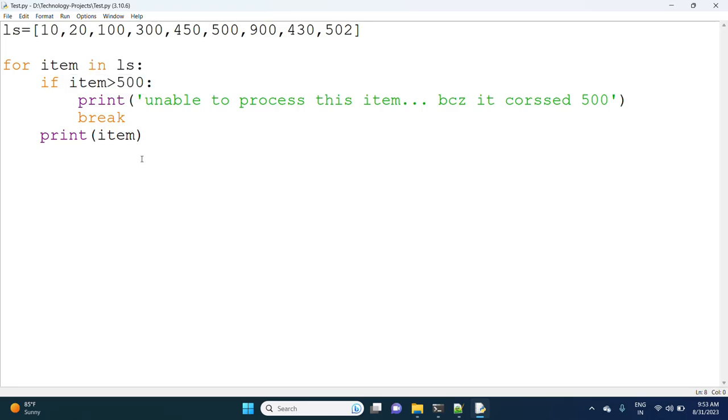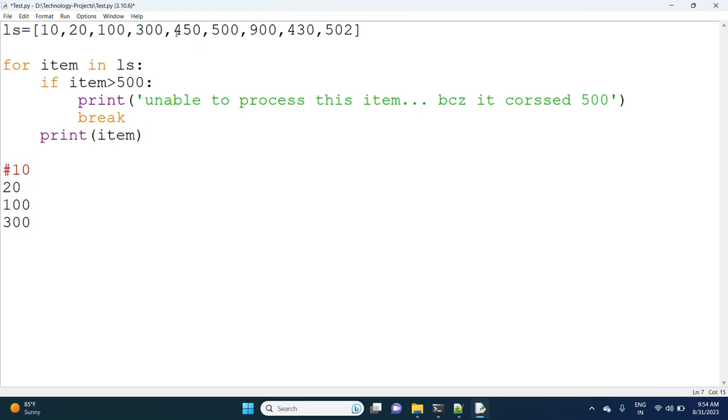This is the behavior we will get. Next 100 will come. 100 greater than 500 is also false. Next 300, 300 greater than 500 is false, so it won't go to the else part and this one will be executed.